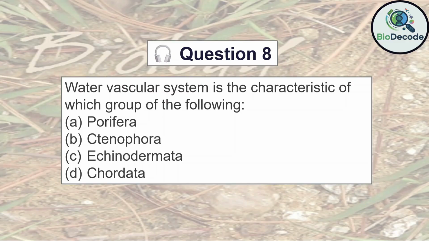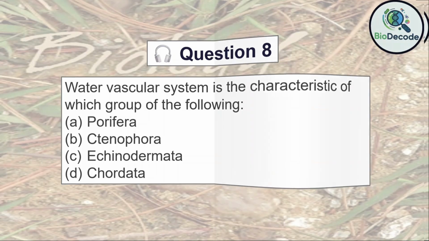First, this group possesses a unique water vascular system, which consists of canals filled with seawater that help in locomotion, feeding, and gas exchange. Second, tube feet arising from these canals allow the echinoderm to move, capture prey, and adhere to surfaces. Third, this system is absent in Porifera, Ctenophora, and Chordata, making it a distinct feature of echinoderms.